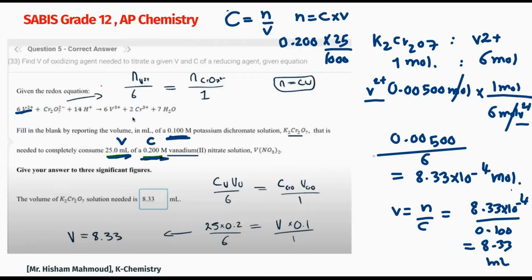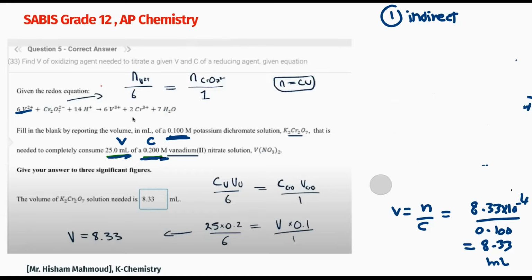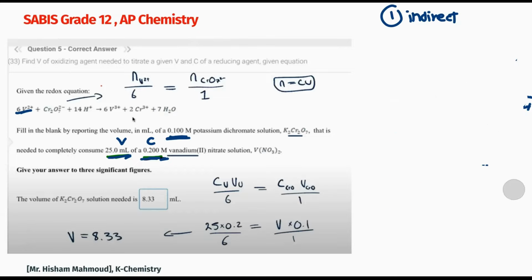This is the indirect method, and it's a little bit easy to do and not to make a mistake, but a little bit slow. You can do the direct method. The direct method actually is a faster method and depends on us knowing the ratio in the titration directly. Remember, in another situation, for example, titrating HCl and NaOH, the ratio between them according to the balanced equation is 1 mole reacts with 1 mole. So n is equal to C multiplied by V.